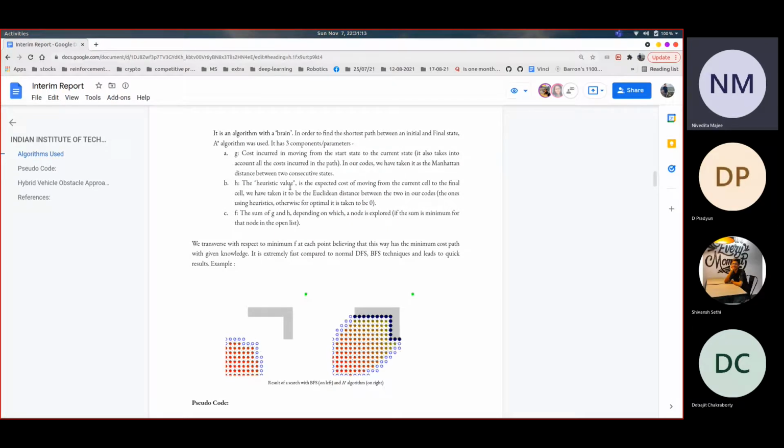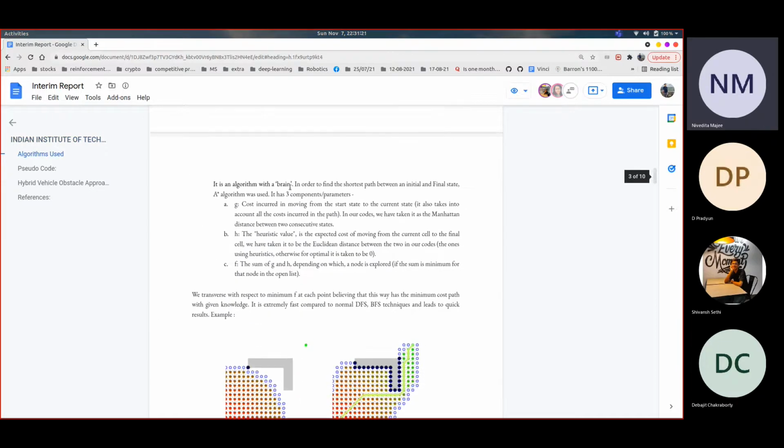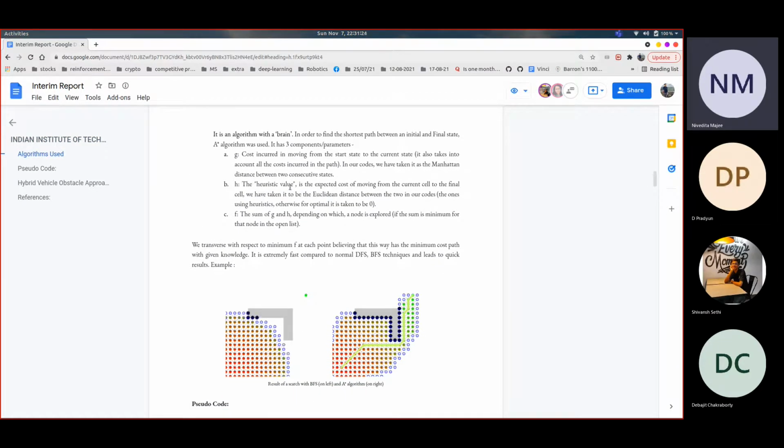A-star expands paths that are already less expensive by using the function f(n) = g(n) + h(n), where f(n) is our total estimated cost of path through node n, g(n) is the cost so far to reach node n, and h(n) is the estimated cost from node n to goal. This is the heuristic part of the cost function, so it is like a guess.